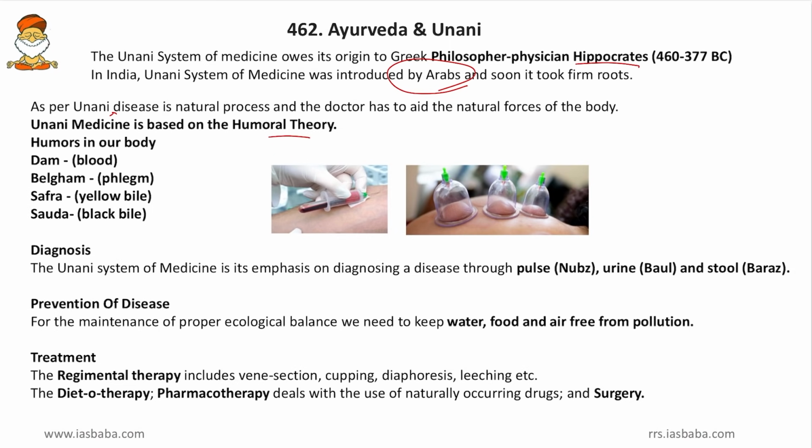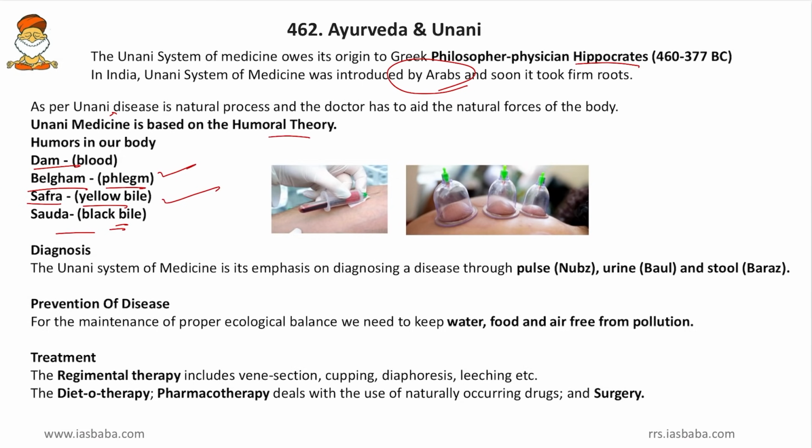So what are the humors that are present in the body? Those are dam or the blood, then balgham or the phlegm or the mucus, then safra meaning yellow bile. So yellow bile means the bile juice, and it can also be treated as the pancreatic juice as well, basically the digestive system. Then sauda means black bile. Friends, this black bile is something which is related to the brain. So in the brain we know that a thick blood runs, so that is treated as black bile.